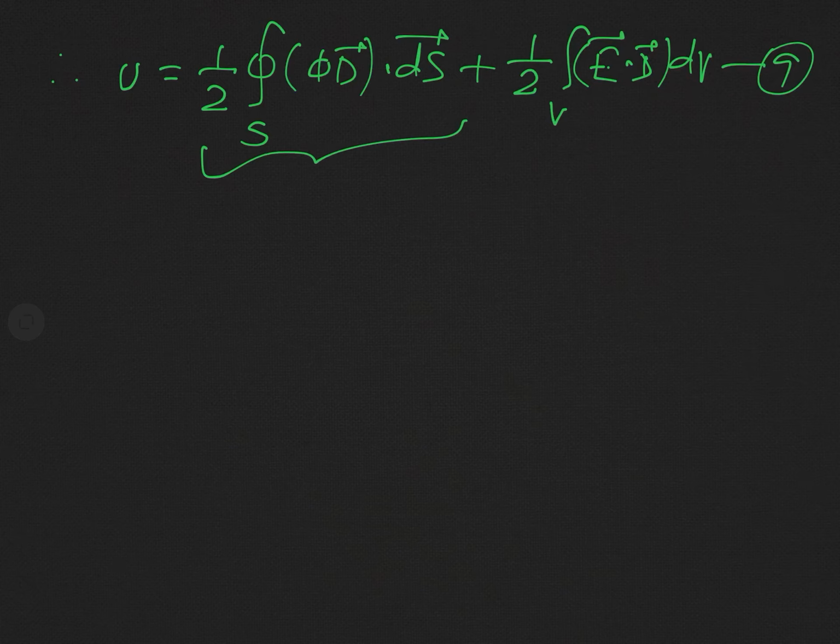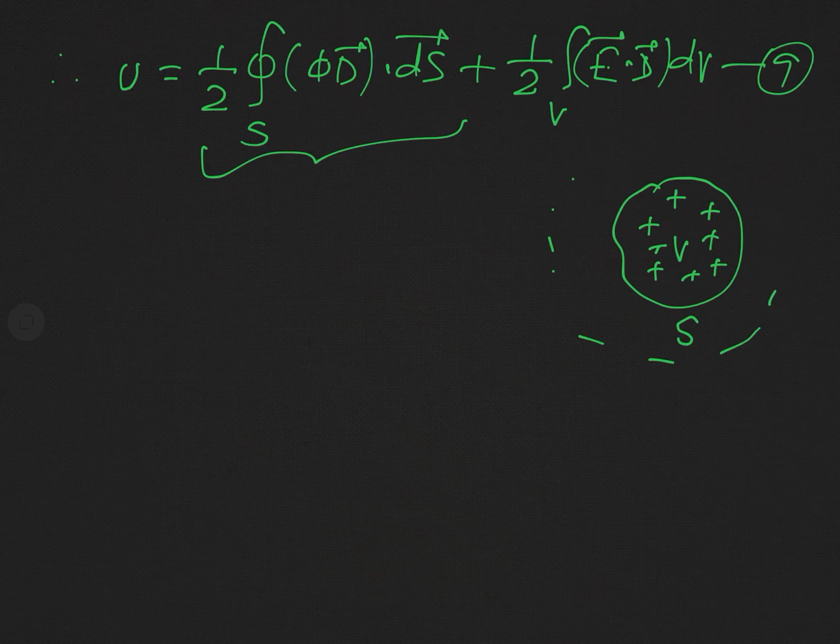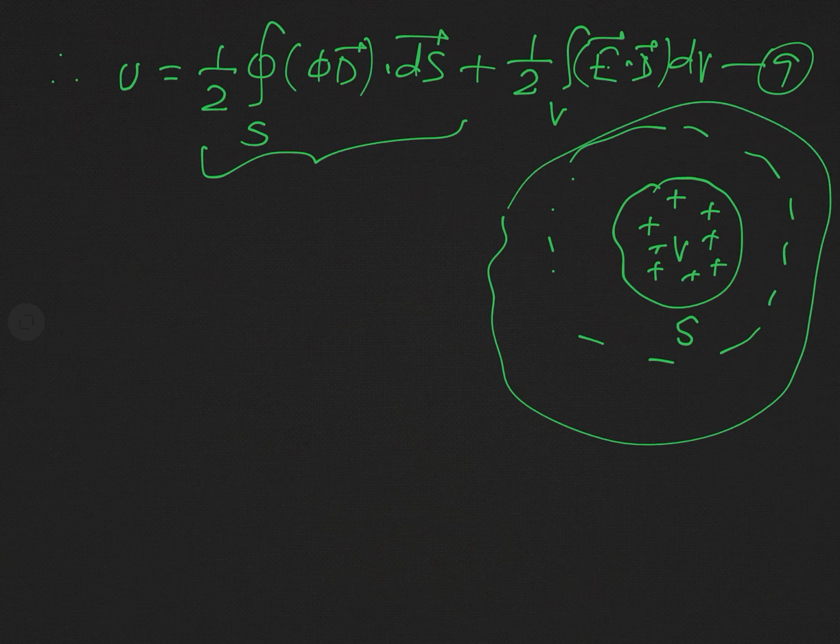Let us see, we have assumed that there is a closed surface S which encloses a volume V, and our charge is distributed in this volume V. It means the charge distribution is in a finite volume V. Now let us consider the charge distribution remains the same, but our surface S is extending. It is increasing. We extend this in this manner.